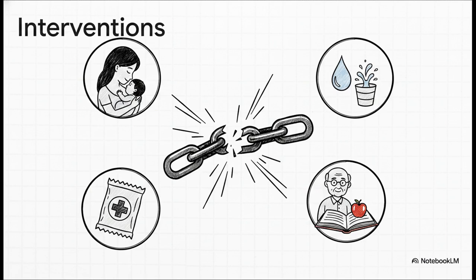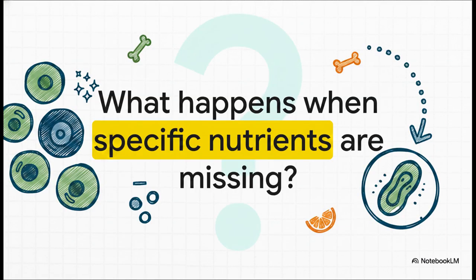So we've covered the global, macro level of malnutrition today, but this naturally leads us to our next big question. In our next explainer for this chapter, we are going to zoom way in to the biological level to explore the sometimes alarming world of common micronutrient deficiencies. Because to truly master human nutrition, we have to ask ourselves, when a diet fails, what exactly happens inside the cellular machinery of the body when specific essential nutrients are simply missing? We'll see you in the next one to find out.